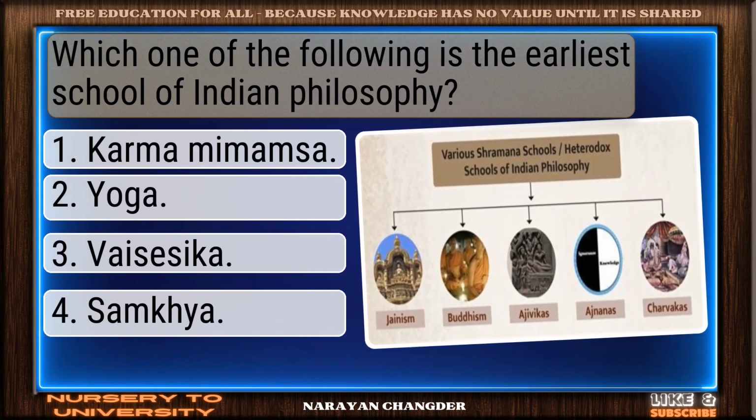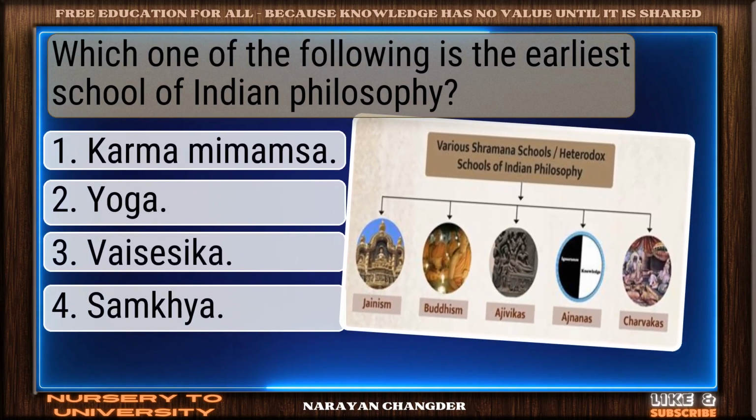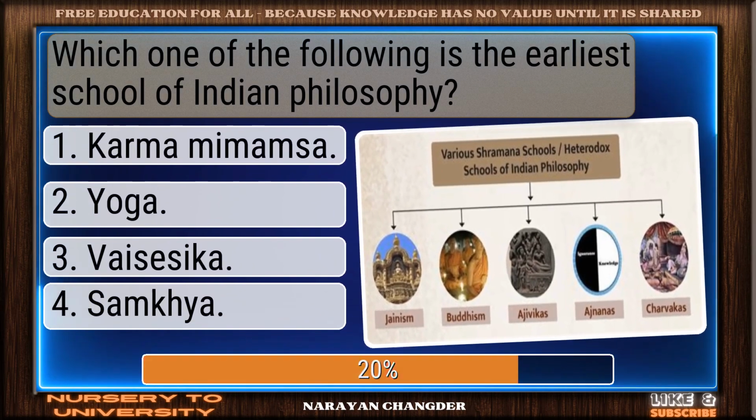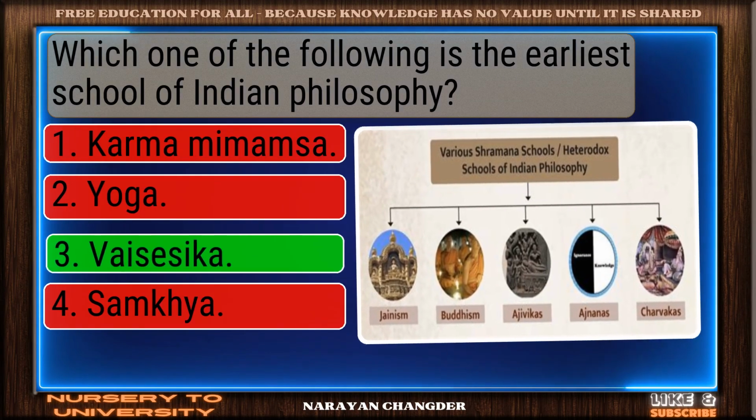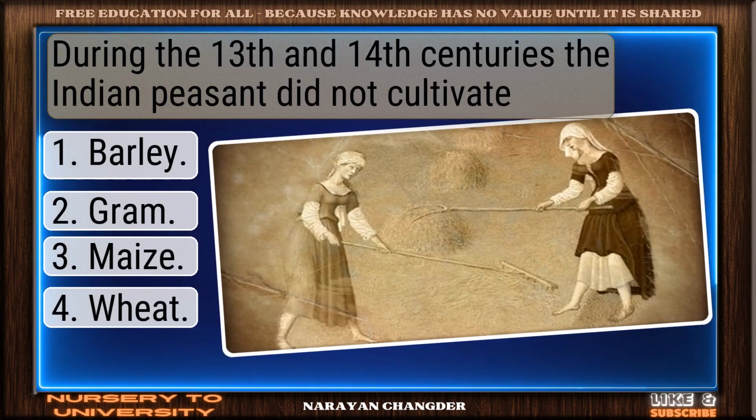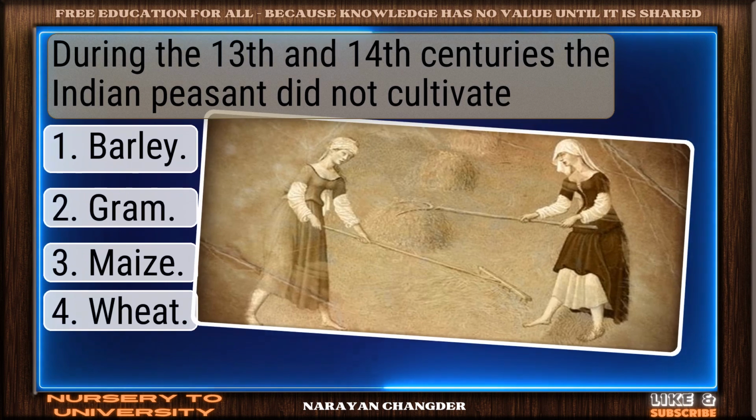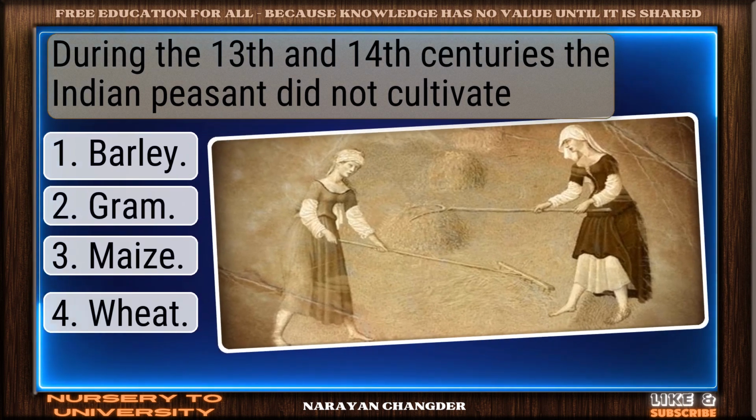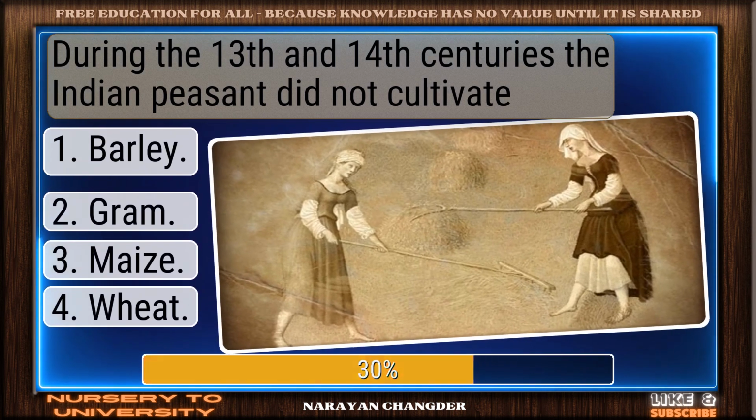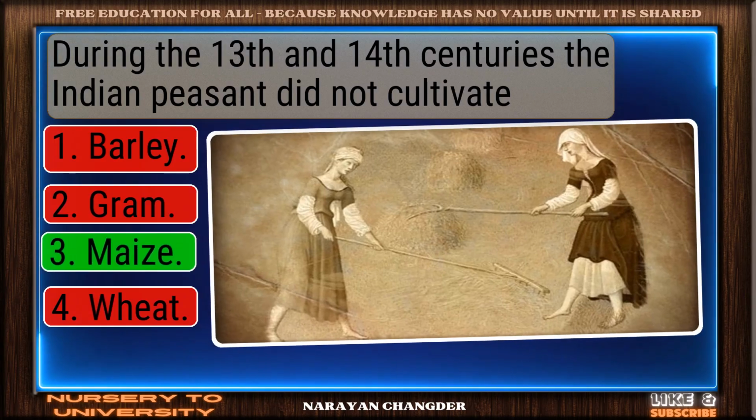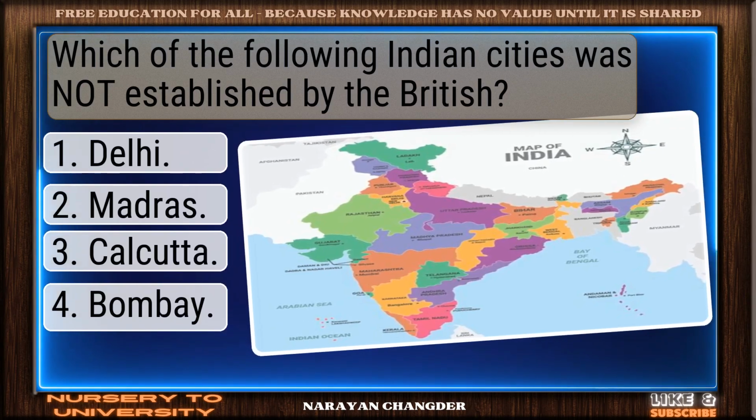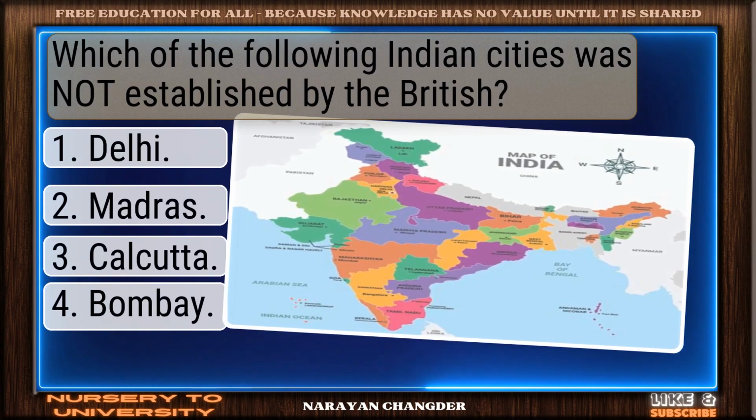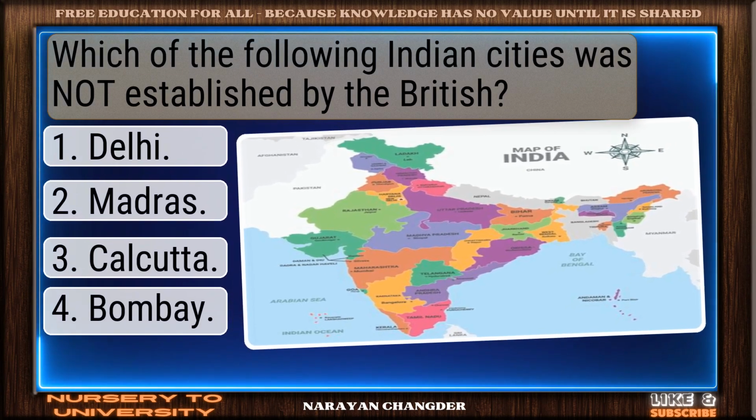Which one of the following is the earliest school of Indian philosophy? Good job. Vaisheshika works well. During the 13th and 14th centuries, the Indian peasant did not cultivate. You chose maize. Correct. Which of the following Indian cities was not established by the British?